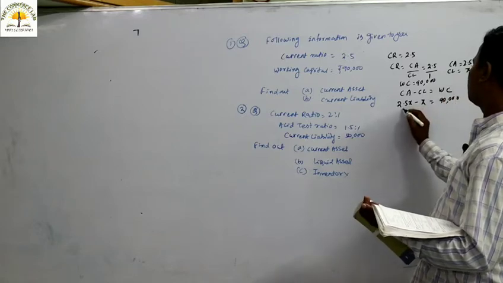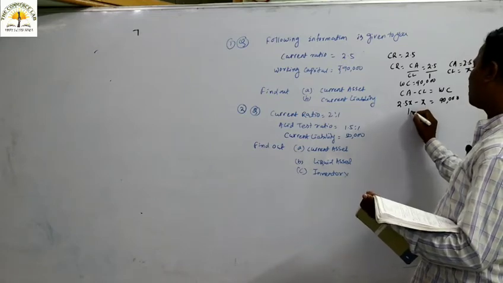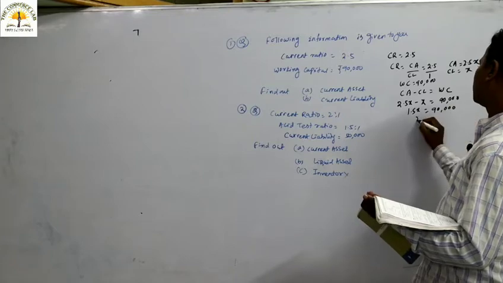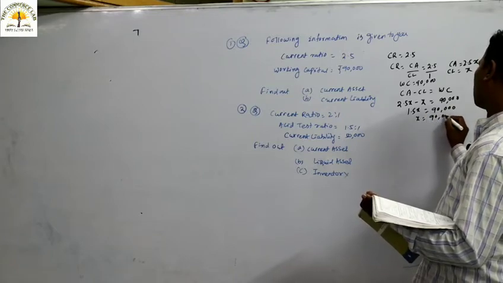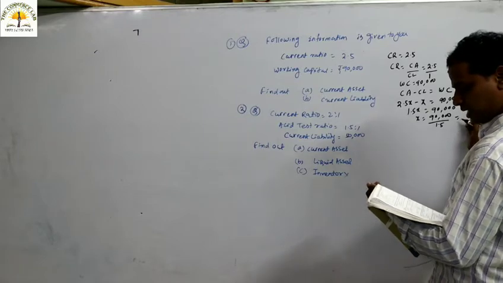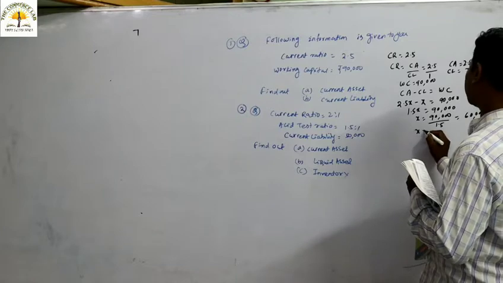What is the working capital given in the question? 90,000. So 2.5x minus x, that means 1.5x. Okay, 1.5x equal to 90,000. Then x equals 90,000 by 1.5. So what answer will you get? Around 60,000.